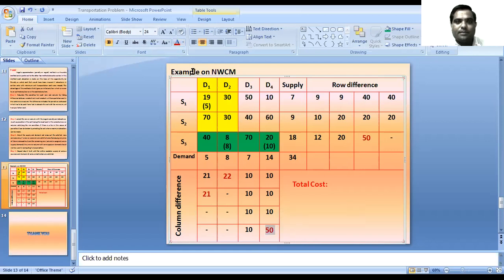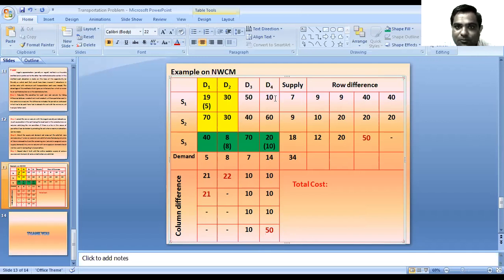So in this 50, the lowest cost of transportation is 10. Okay, the demand of D4 is 14 units. Out of these 14 units, we already fulfilled 10 units, which means 4 units are remaining.